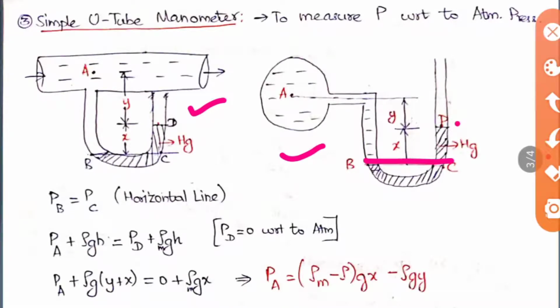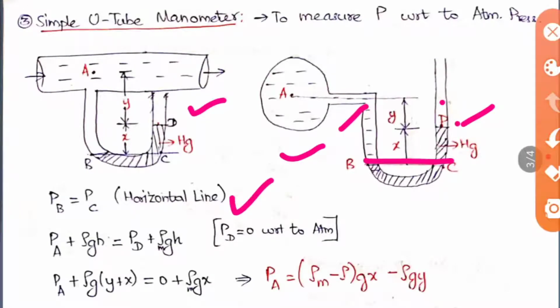Here the difference between A and D is taken as Y, and from D to C it is taken as X. Now we can use the simple principle, that is PB is equal to PC because it is a horizontal line. PB is equal to PA plus gamma into g h, and PC is equal to PD plus gamma M into g h, because here it is mercury and here it is the other fluid.